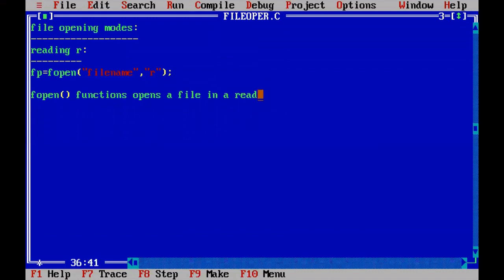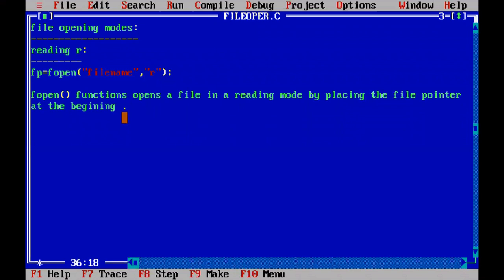Explaining the same syntax: the fopen function opens a file in reading mode by placing the file pointer at the beginning of the file. Up to that you can understand: the file with this file name, whatever you have written, is opened with the fopen function. And what is the meaning of it opens by placing the file pointer at the beginning?